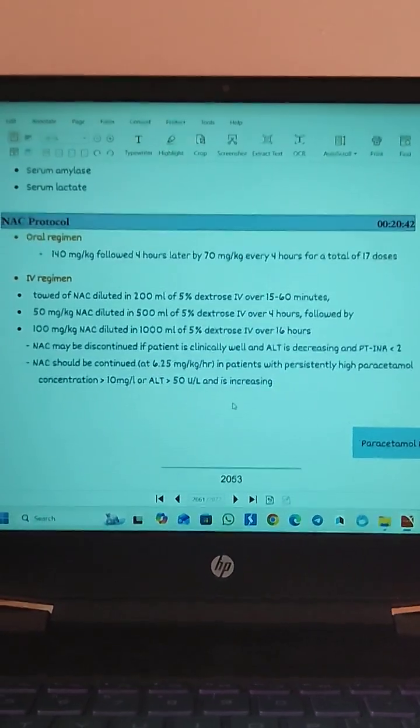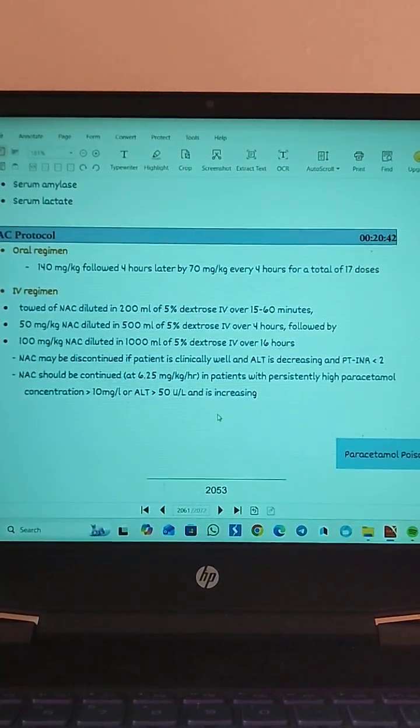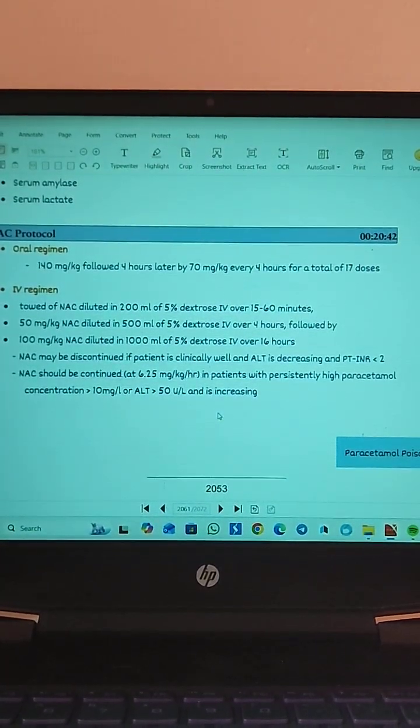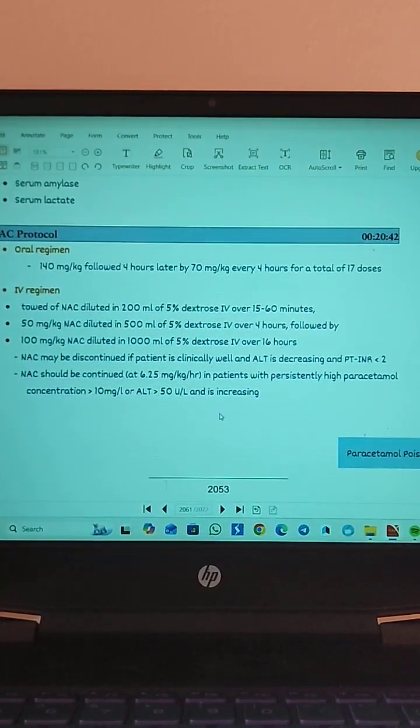Next is the IV regimen. The NAC should be diluted in 200 ml of 5% dextrose and given through IV over 15 to 60 minutes.